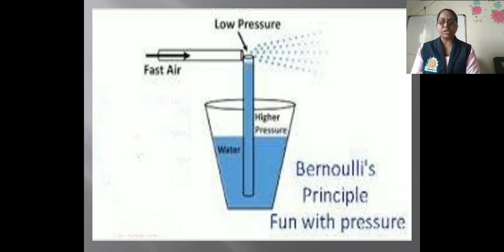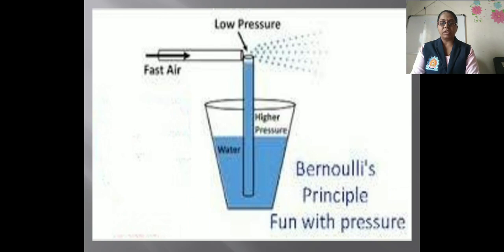On blowing through the straw, the air at its open end is pushed away and hence the pressure of the air at the opening goes down. The pressure of the air near the upper end of the erect straw becomes less than the atmospheric pressure. That means at the opening end of the upper straw there is low pressure.